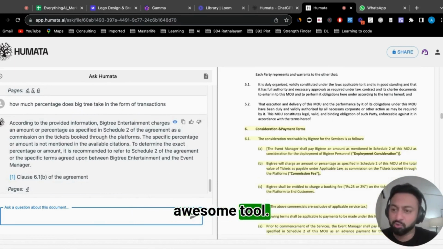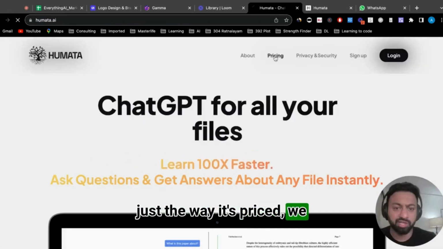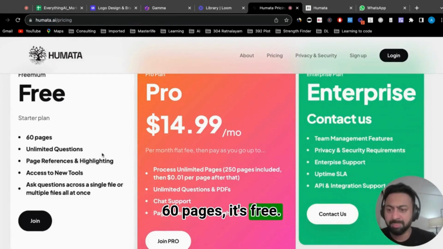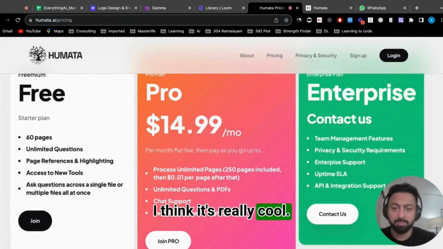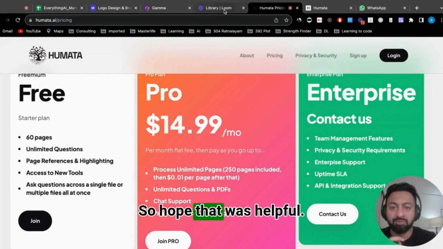So there's this awesome tool. It's called Humata. I'm going to summarize that again. In terms of just the way it's priced, we can check that out as well. I think for up to 60 pages, it's free. I think you can essentially ask unlimited questions, which I think is really cool. But then after a certain threshold, you start paying $15 a month.